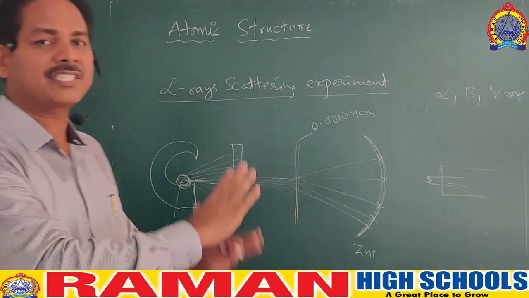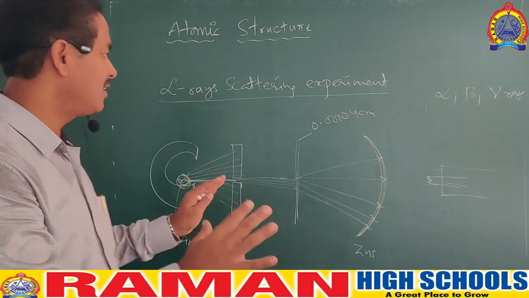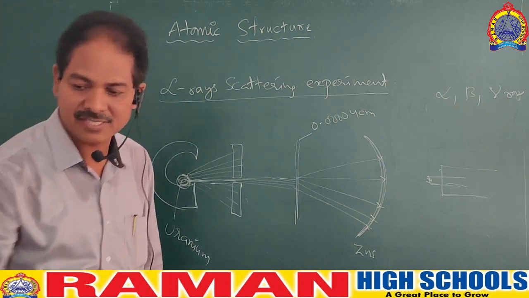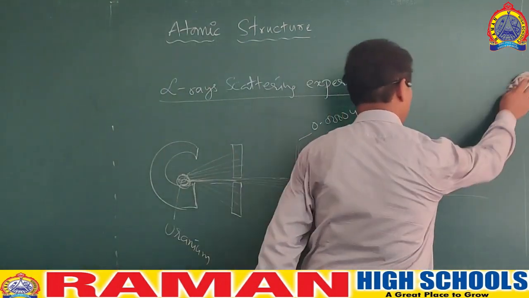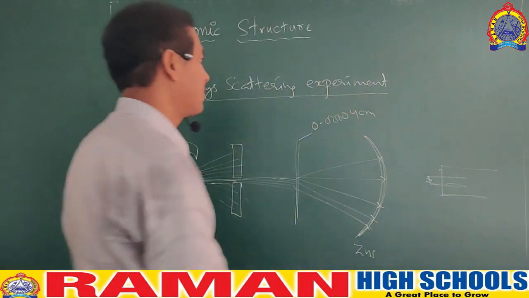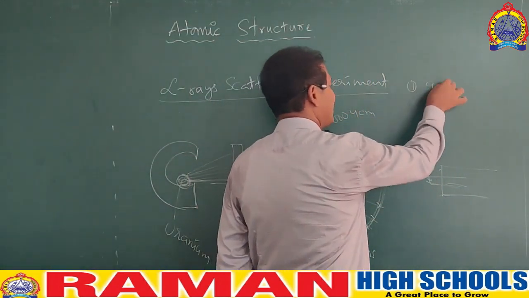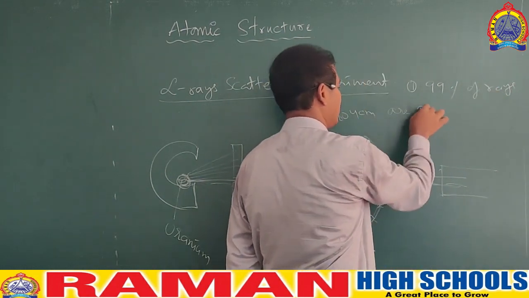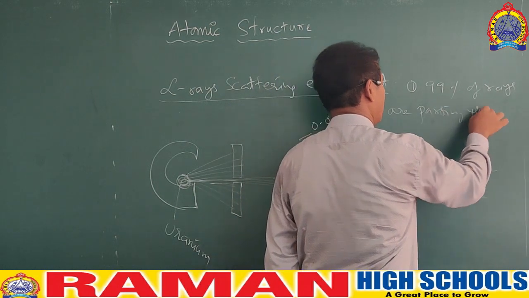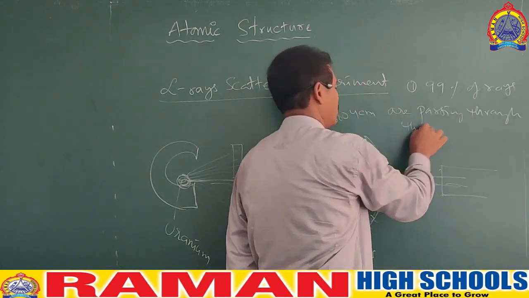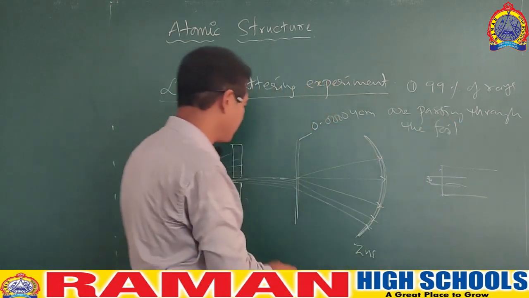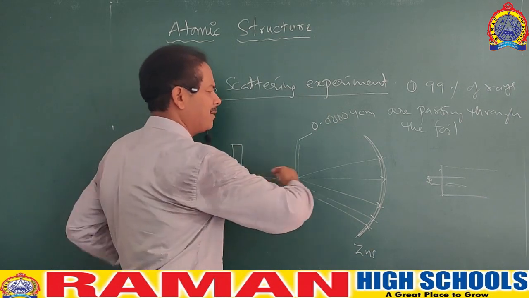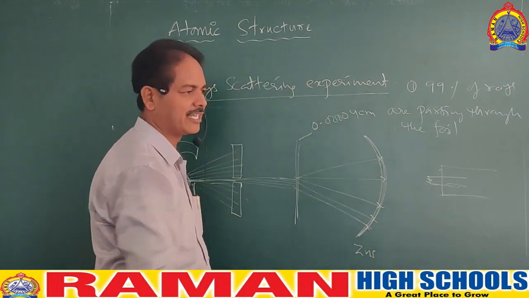Up to here, the students of Rutherford are very clear, and they have observed something at this point. Two things they have observed. Number one, 99% of the rays are passing through the gold foil. Whichever rays are falling, out of that, 99% are simply passing and hitting the screen.